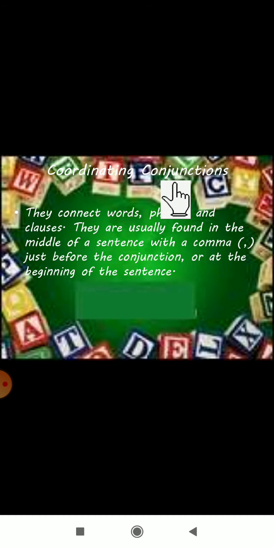So coordinating conjunctions connect words, phrases and clauses, word to word, phrase to phrase and clause to clause. We already learned this in the class. They are usually found in the middle of the sentence with a comma, just before the conjunction we put the comma. Sometimes it can also be at the beginning of the sentence. Here coordinating conjunctions are there.